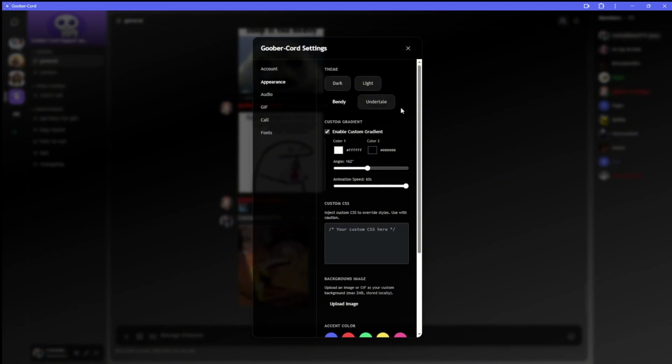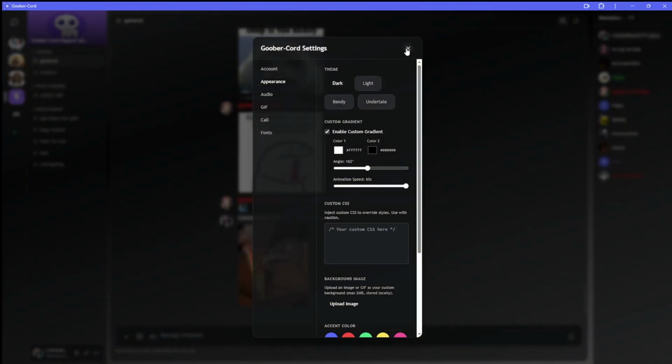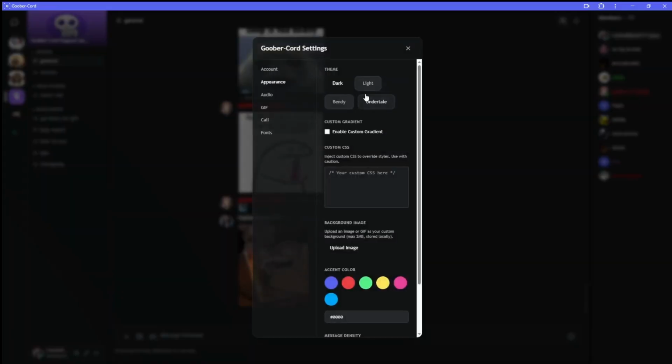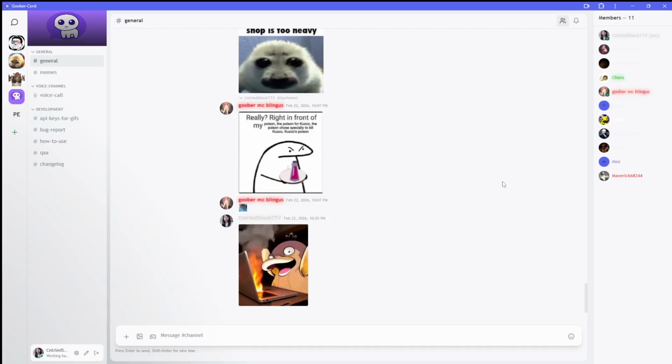So it's automatically set to dark mode when you install, which is how everybody should be using this website. If you're not using dark mode, you're a criminal and you need to be arrested. The site is not catered to light mode, but here's light mode. As you can see, a lot of text is hidden because white, it doesn't work. Dark mode is, in fact, superior by tenfold, so don't worry.